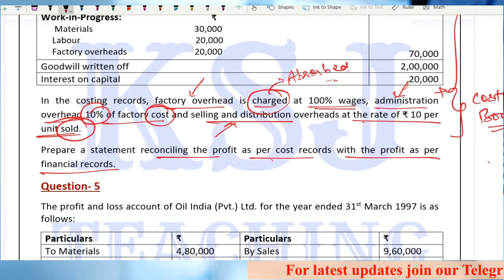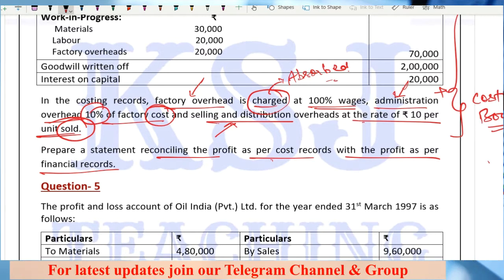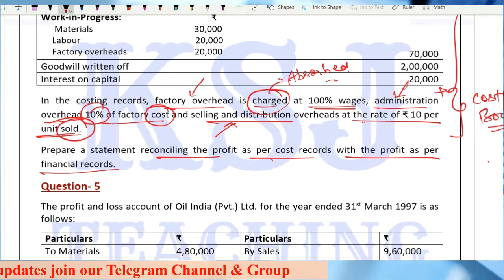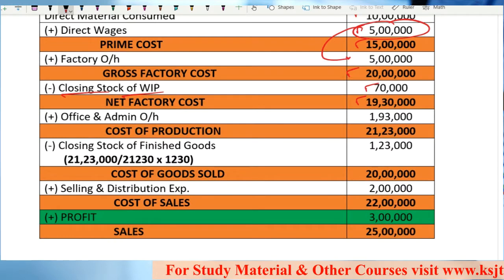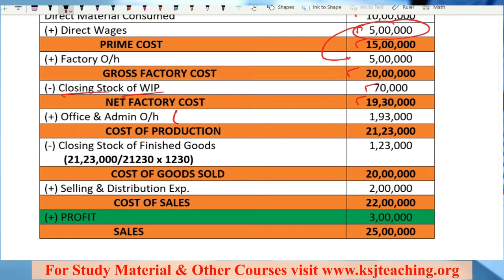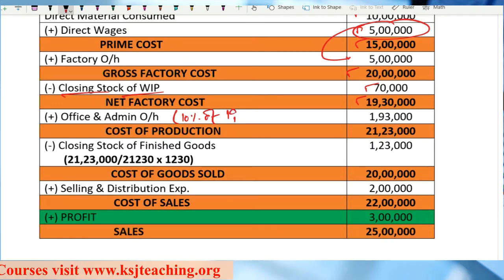Clear? So you need to read very clearly whether the percentage is of factory overheads or of factory cost. 99.999% it will be of the factory cost, not factory overheads. Clear? Factory cost is prime cost plus factory overheads. So office and administration overheads are 10% of 19 lakh 30,000. That is 1,93,000.